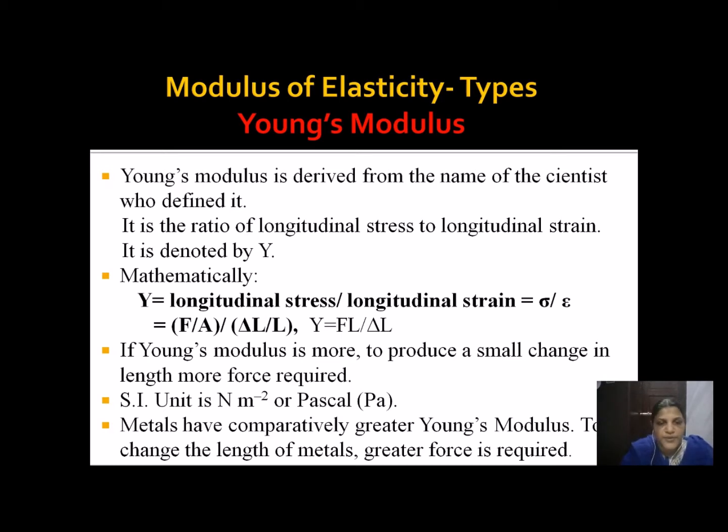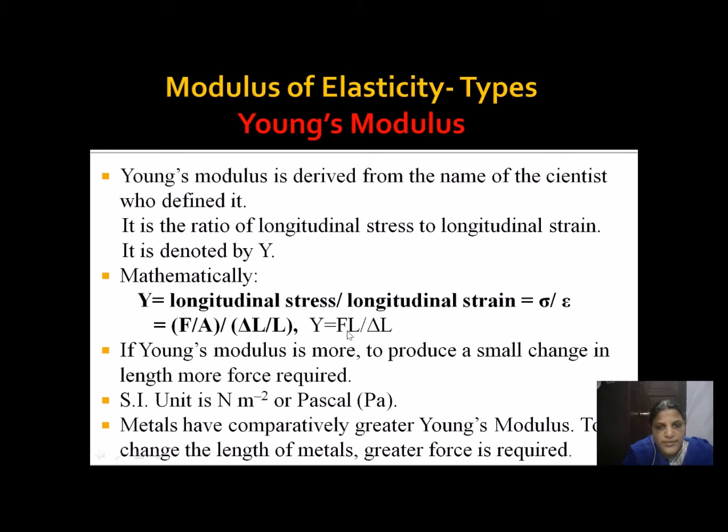See here, the actual formula for modulus of elasticity is stress by strain. So Young's modulus deals with the change in length because longitudinal stress is applied. We are going to write the formula here. What is the formula for longitudinal stress? F by A. Longitudinal strain is delta L divided by L. So when we rearrange this, we get Y equal to FL divided by A delta L, where Y is the notation for Young's modulus, and the strain has no dimension.